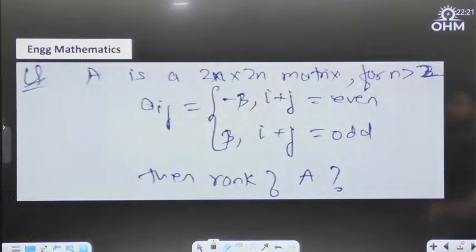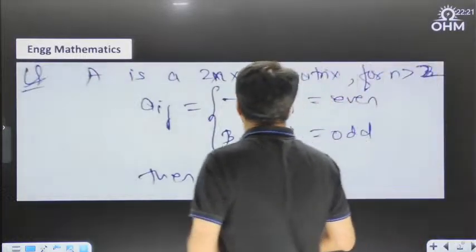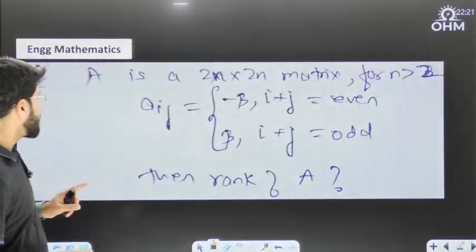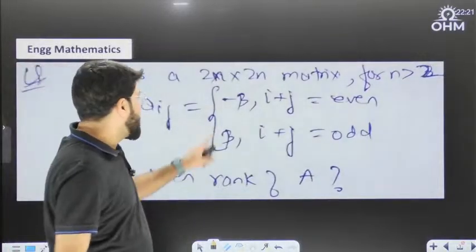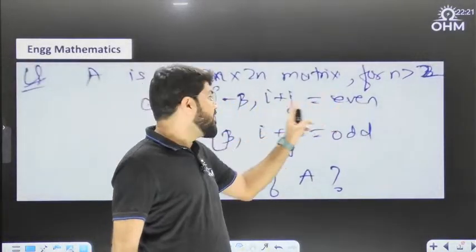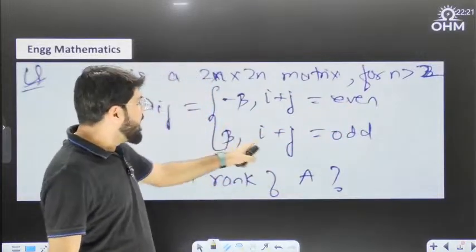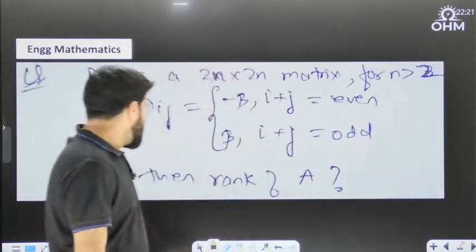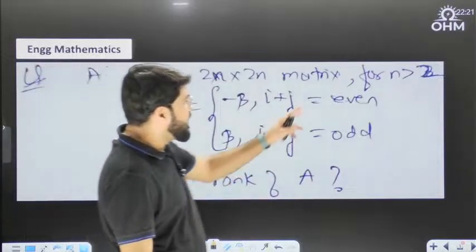So this is a mathematics question. A is a 2n cross 2n matrix for n greater than 2. The elements Aij are given by minus beta if i plus j is even, and beta if i plus j is odd. What can be the rank of the matrix A where n is greater than 2?